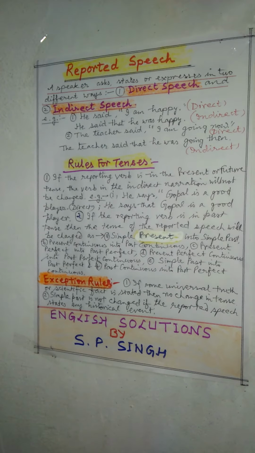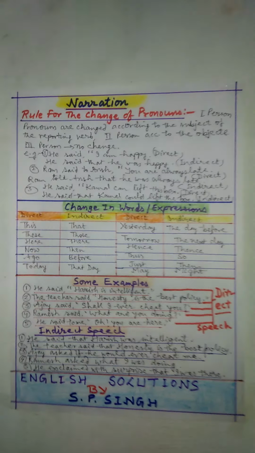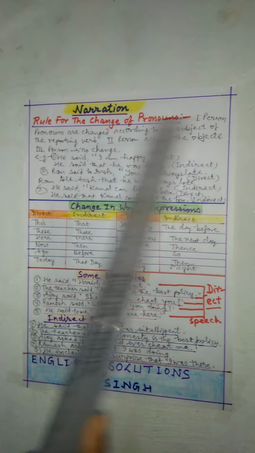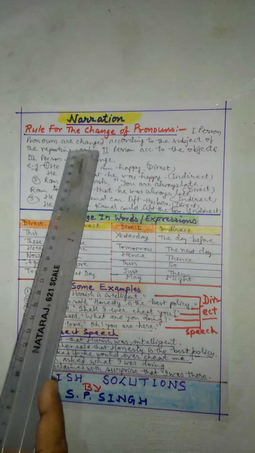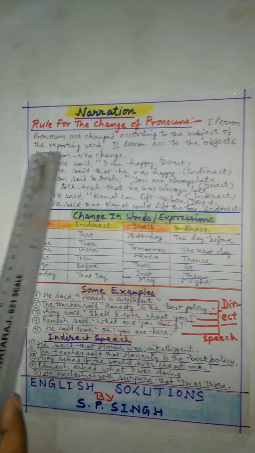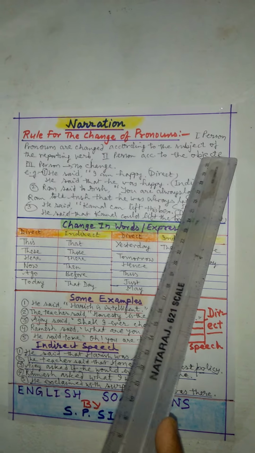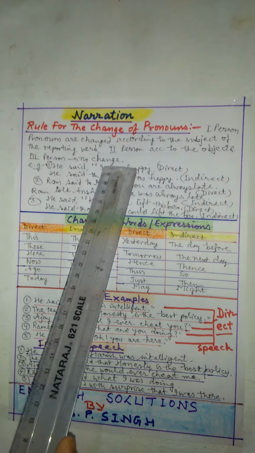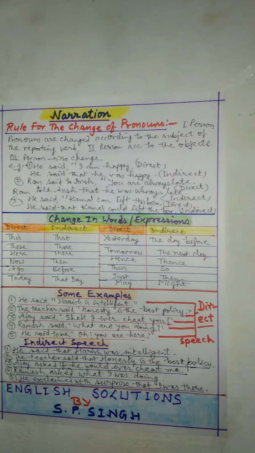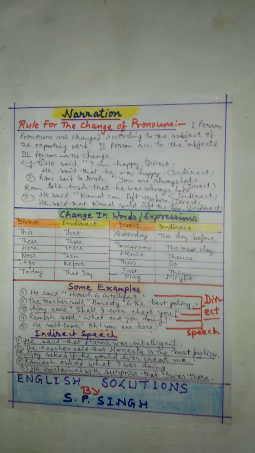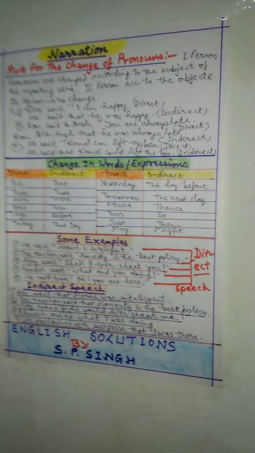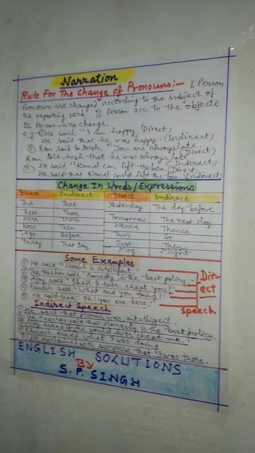These are the two exception rules. Some rules related to pronouns: first person pronouns are changed according to the subject of the reporting verb, second person according to the object, and third person has no change. So remember the formula SON: first person according to subject, second person according to object, and third person no change.